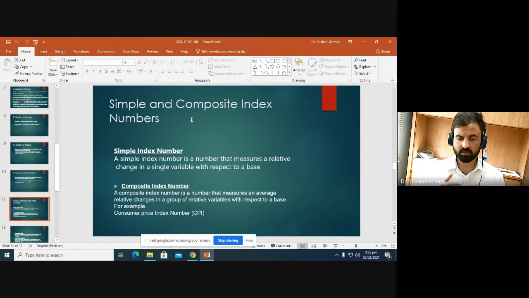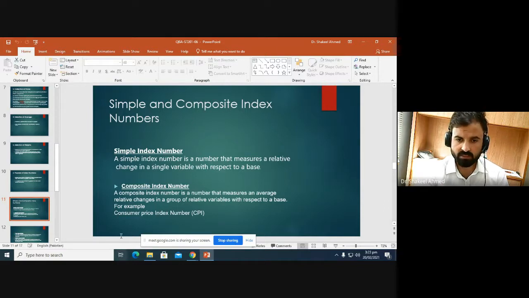So in simple index number, there is only one variable, and we are comparing the value of that single variable with respect to time. While in composite index number, we measure the change in a group of variables. For example, an index number involving more than one commodity is an example of composite index number, while an index number involving only one commodity is an example of simple index number.